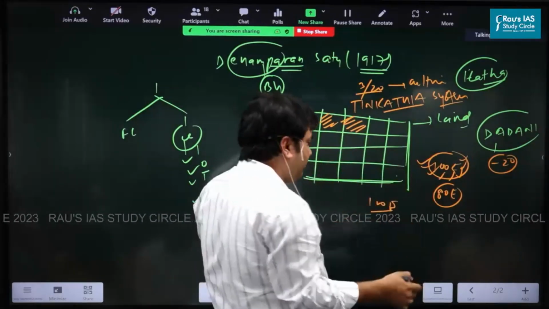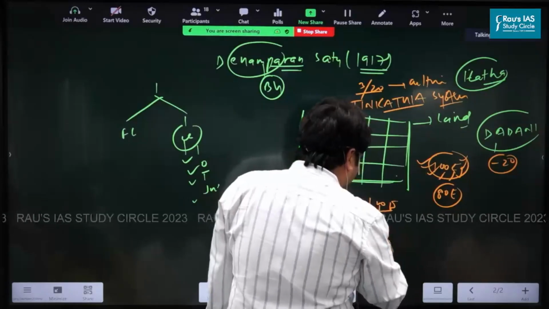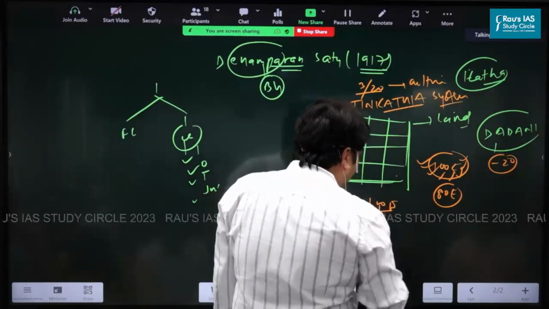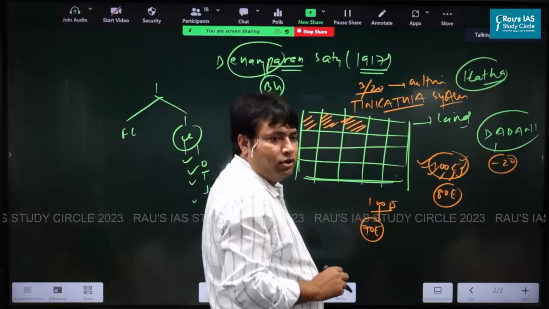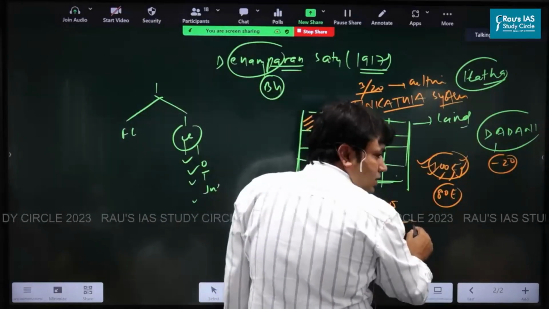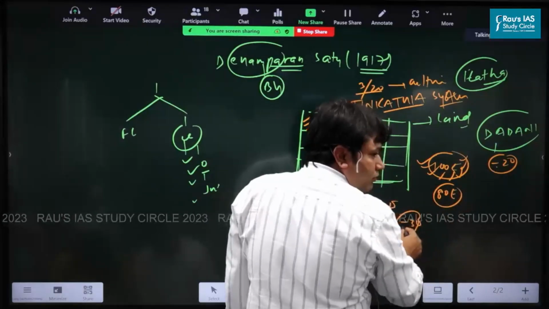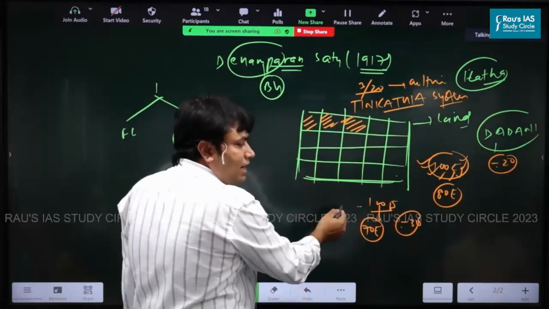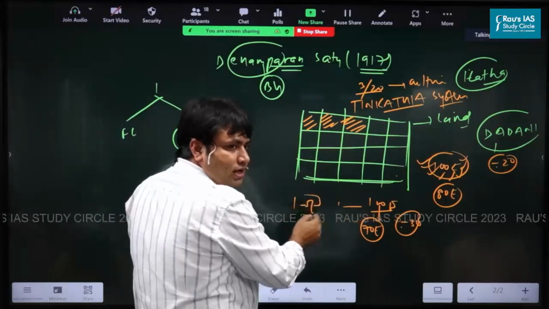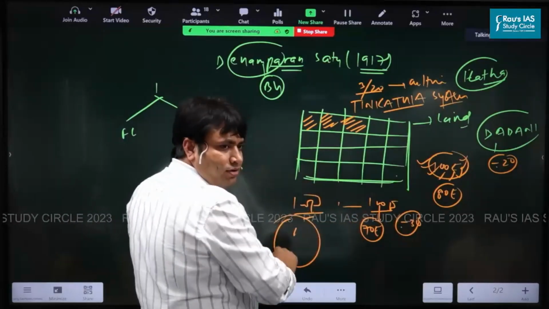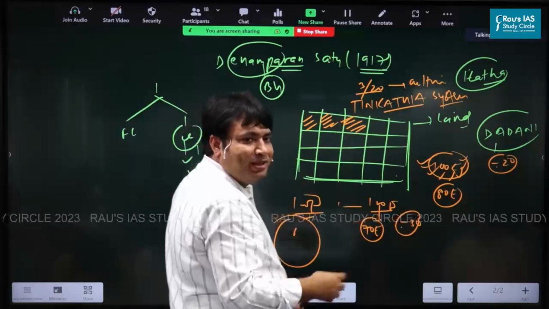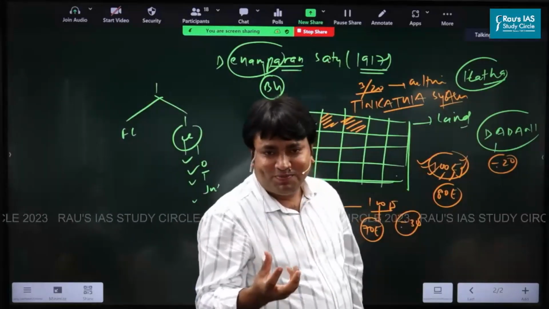Next harvesting season comes, British government says that this time the value of the crop is 70 rupees. So we are suffering loss of 30 rupees. So either you pay us how many? 50 rupees or take advance payment of 100 rupees and again grow indigo. Do you understand what is happening? The peasants are trapped. Clear?